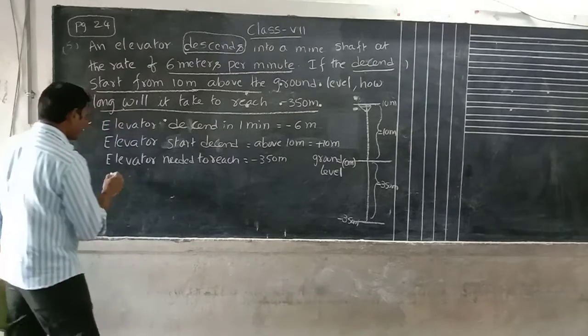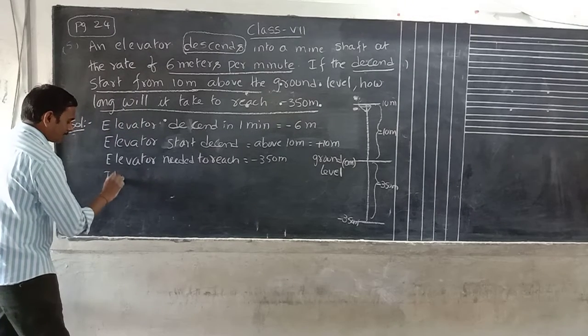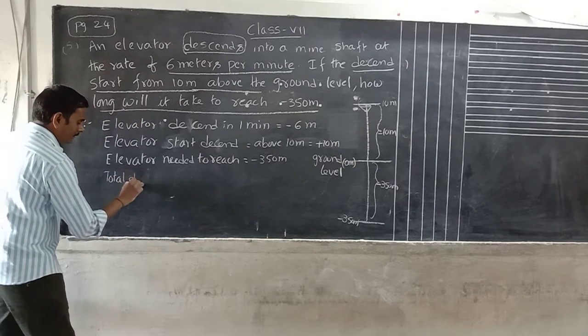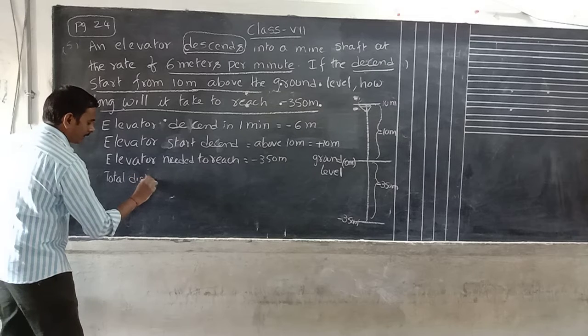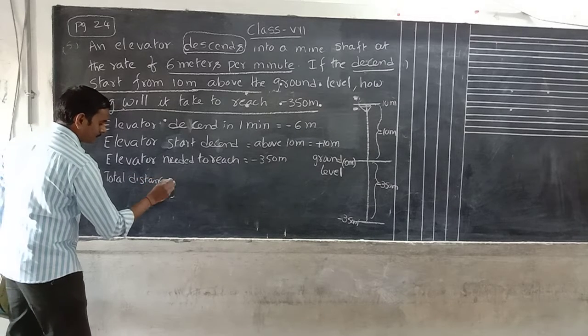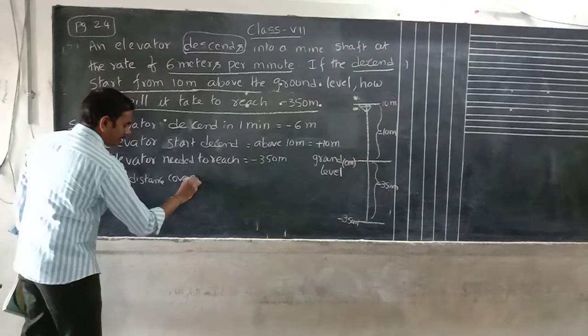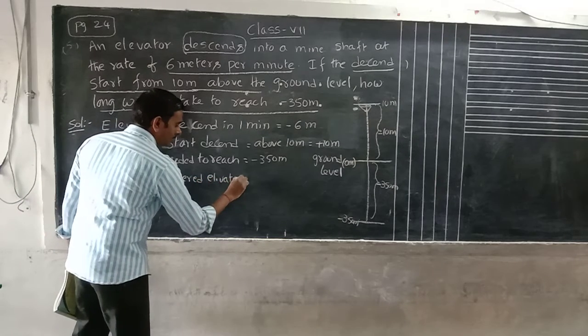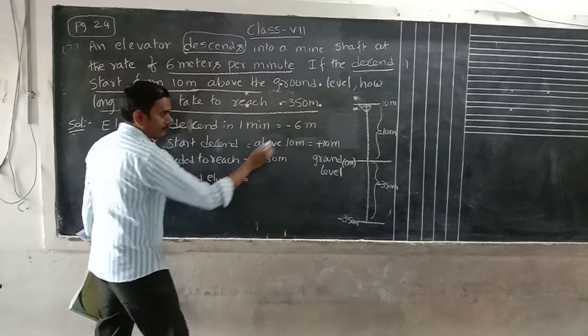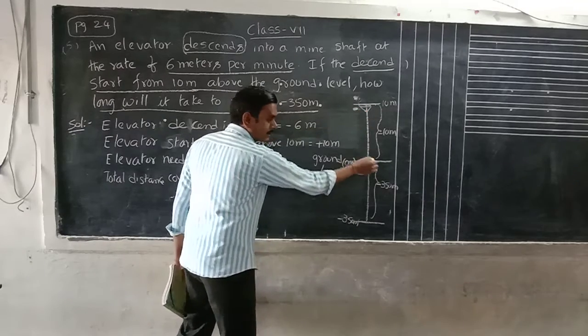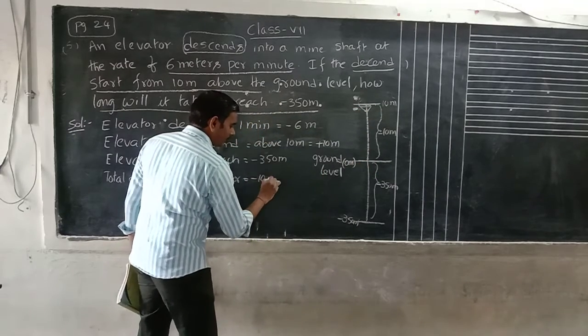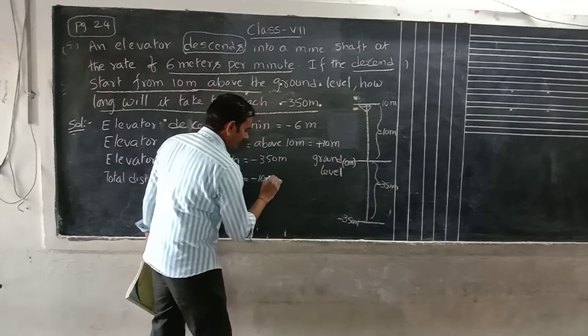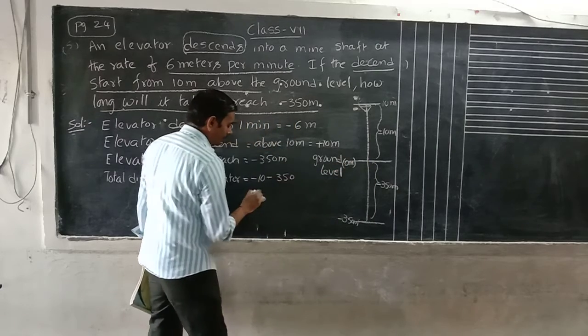Total distance covered by the elevator is equal to: first, how much distance it descends? Minus 10. Later, how much does it descend? Minus 350. Both you have to add.